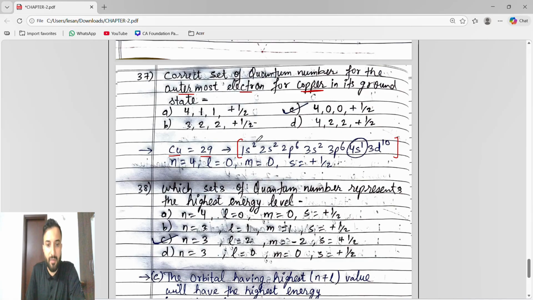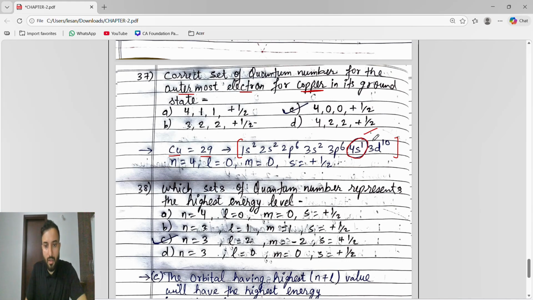Means what? S can have a maximum of 2 electrons, so it has 2 electrons filled. P can have a maximum of 6 electrons, and it has 6 electrons filled. So that's what I'm saying. S2 is filled, P is 6 filled, S is 1, this is not filled, and D is 10 filled. This not filled means this is the unpaired electron, or you can say valence electron, or outermost electron.